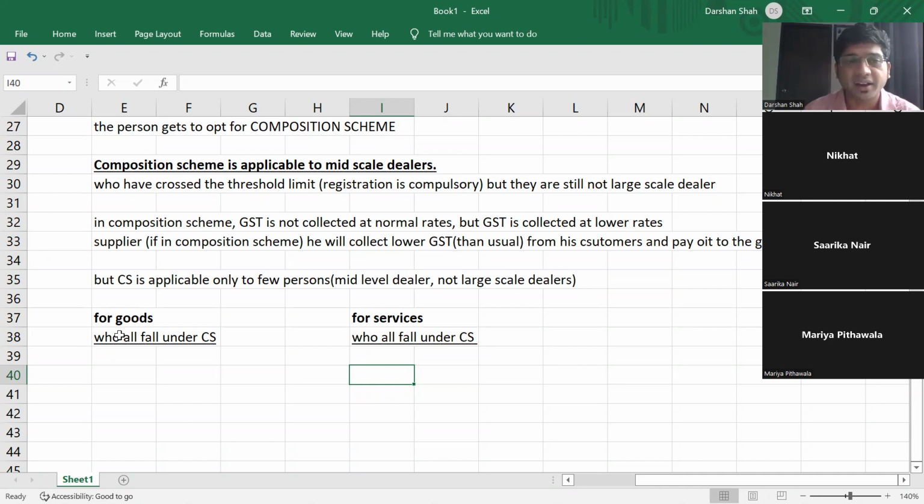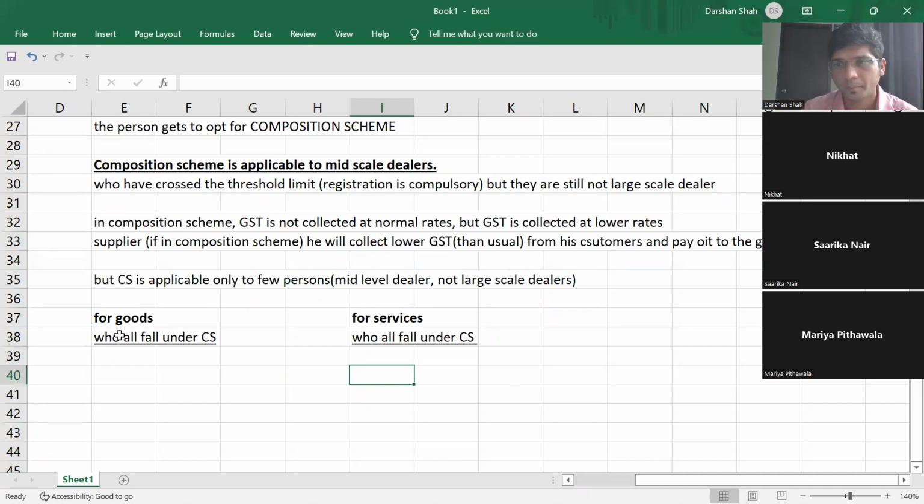Okay, see, let us say I am a composition scheme dealer. I am purchasing from one manufacturer and selling to my customers. While purchasing, I will not get the lower rate. He also has to be a composition scheme dealer then.